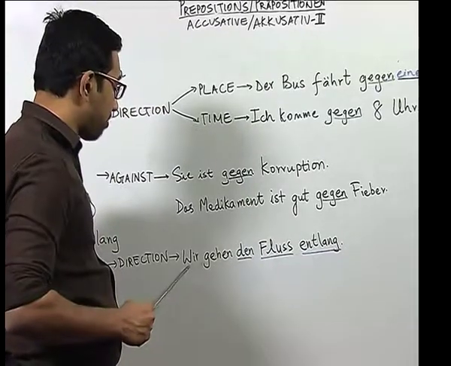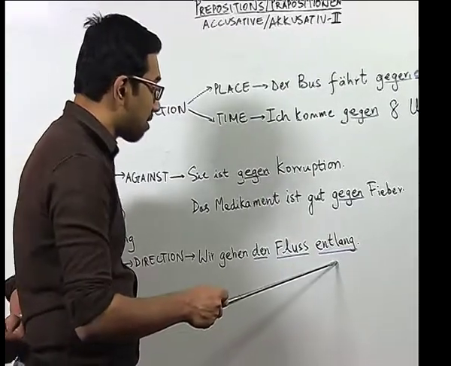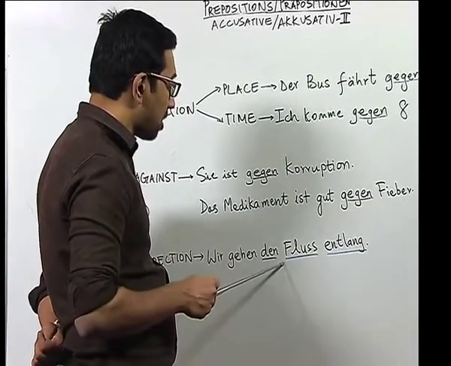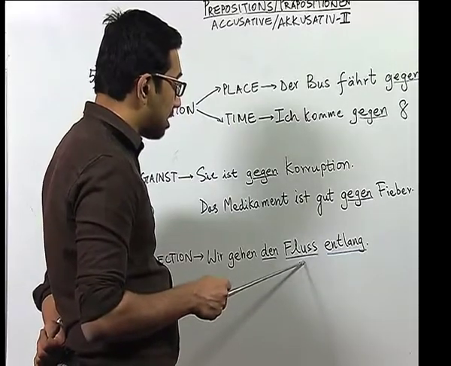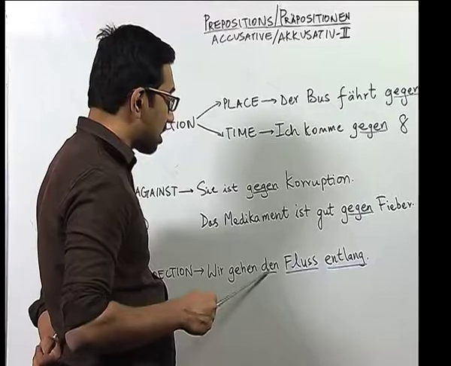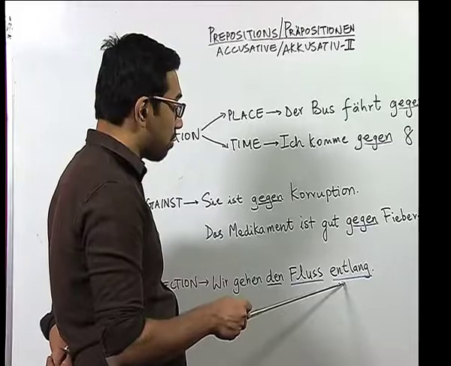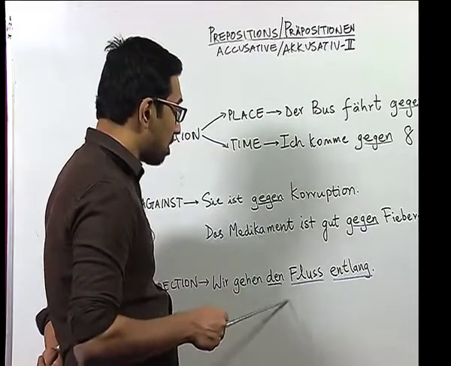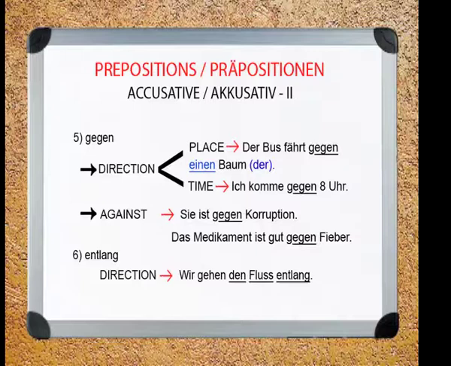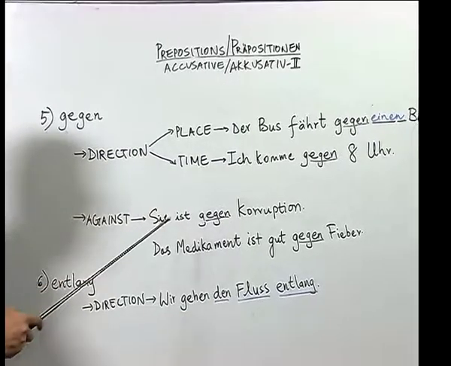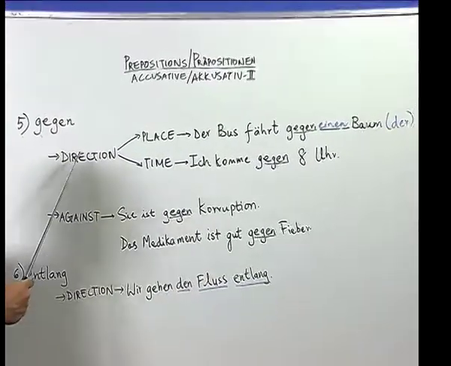So, we have wir gehen den Fluss entlang, where the preposition is at the end, though the influence of the preposition on the noun is visible, where the article der Fluss, which means the river, gets converted into den Fluss. So, in spite of the change of position of the preposition entlang, its influence on the noun remains. So, you can see gegen with its multiple meanings and entlang with its change of position are the prepositions which are basically used in accusative case, apart from the previous prepositions which we have done.